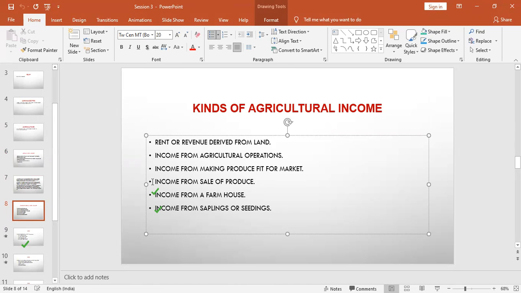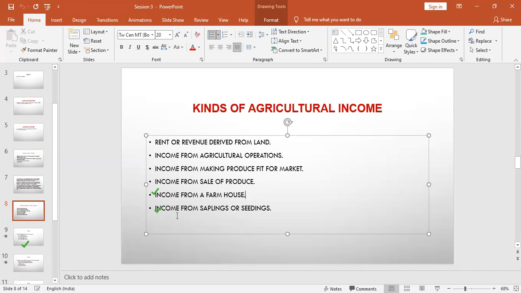Going ahead to the fourth point: income from sale of produce. Any produce you grow in your agriculture, for example wheat, maize, bajra, or any vegetables or fruits, is also a part of income derived from agricultural income. The fifth point is any income derived from the farmhouse. Any sort of income derived from a farmhouse also comes under the purview of agricultural income.